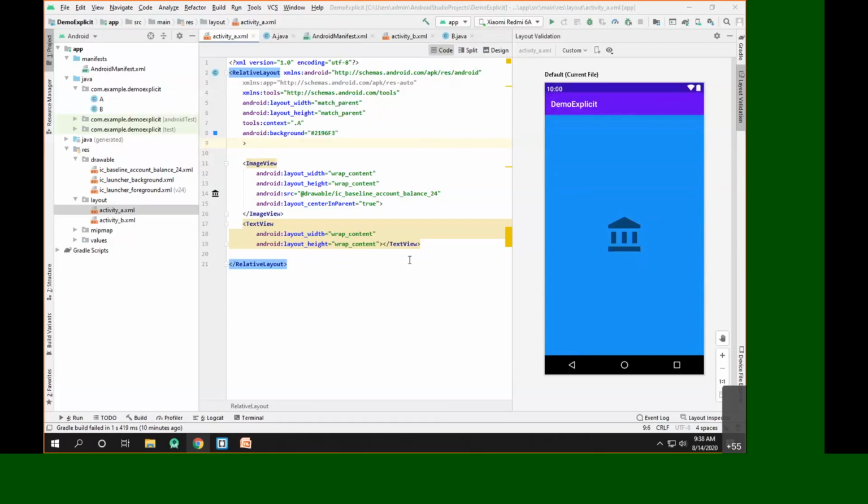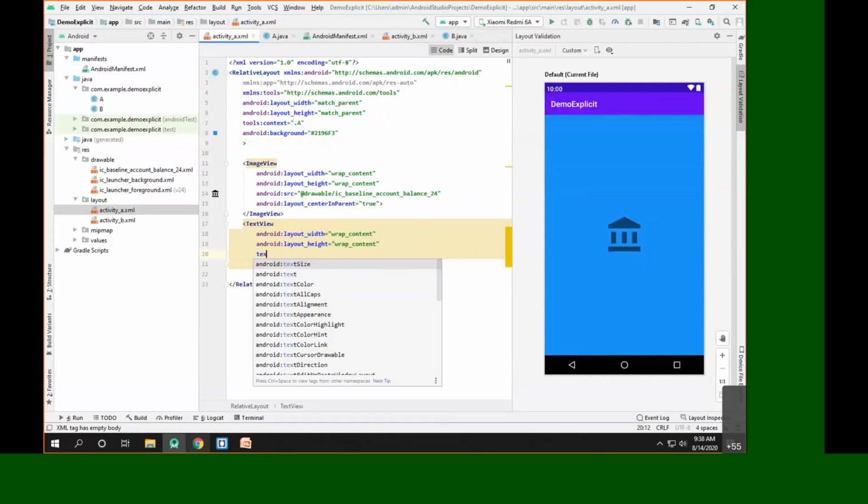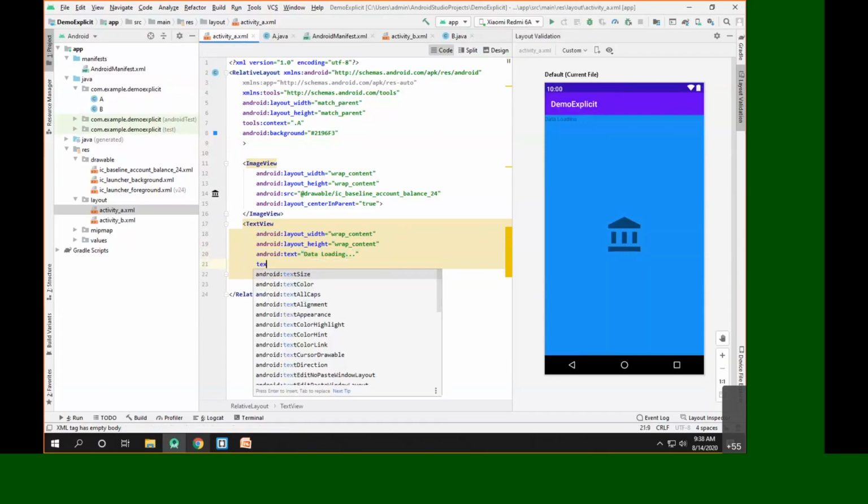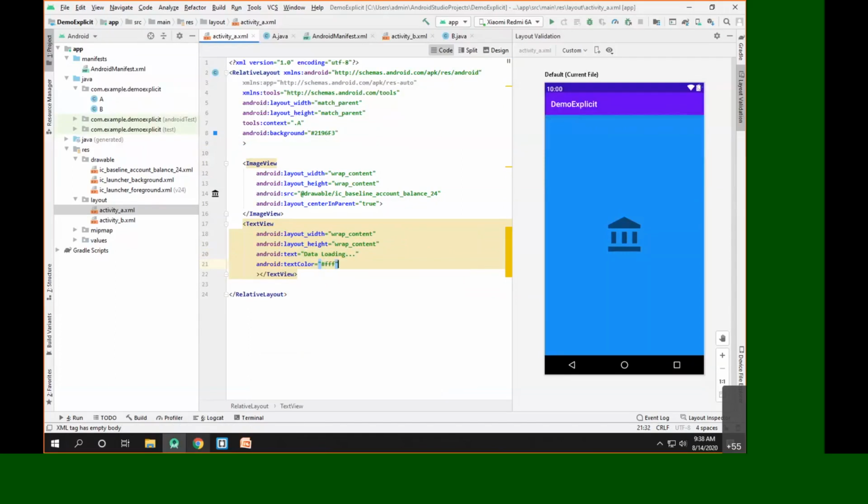Okay, so what we have here is some text. We'll have here some text, and you can say data loading, and we'll set the text color as white. The text size we'll take as about 25 sp. So this is a data loading text and it shows some icon in the background.